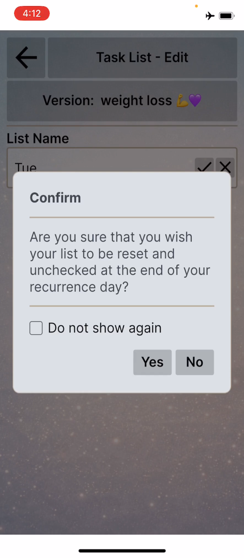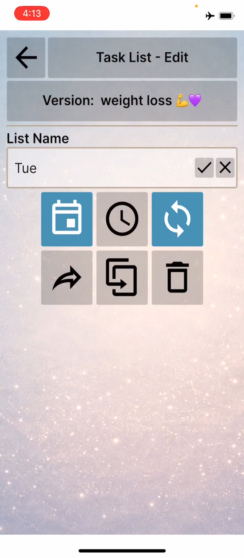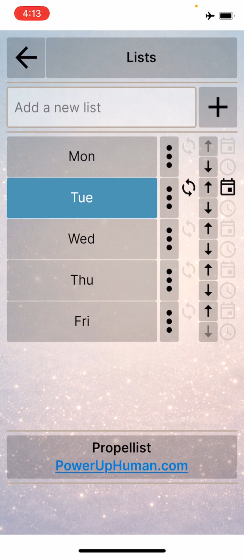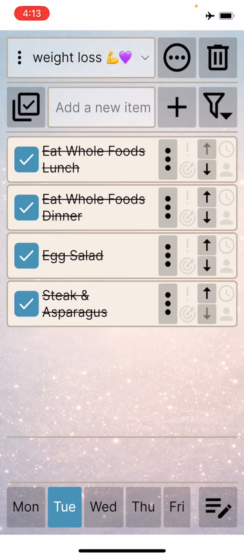Are you sure that you wish your lists to be reset and unchecked at the end of your recurrence day? And I'm like, yeah, at the end of Sunday, I do want it to be all unchecked. And so I'm going to confirm yes. And then it is set up. You'll see that it is set up. It has a due date icon highlighted, and it also has a recurrence highlighted. And this is just an example. You could set this up however you like. You could add and adjust to it as you wish. Good luck.